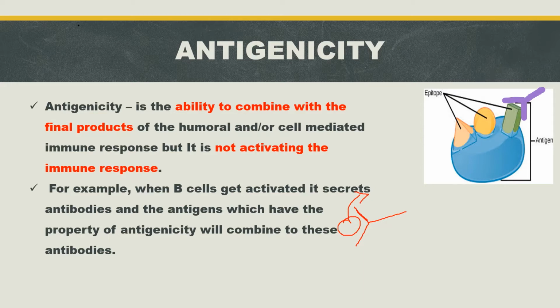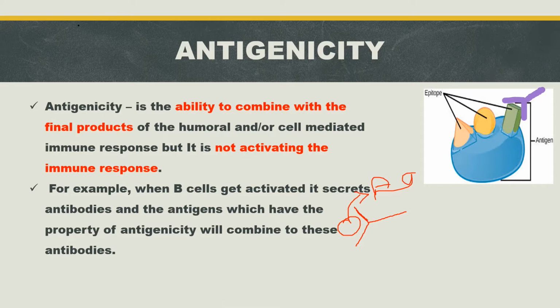That is called antigenicity. Antigenicity is the ability to combine with the final product of the humoral and or cell-mediated immune response, but it is not activating the immune response.